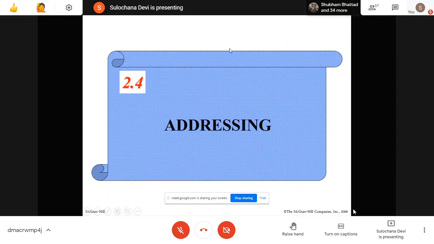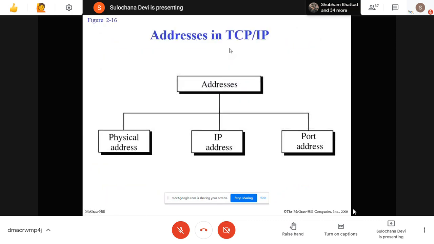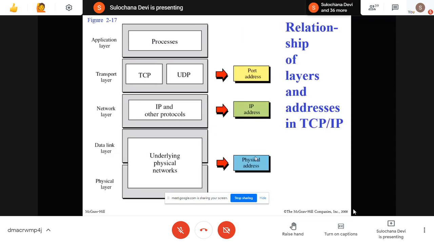Then about addressing, we already discussed there are 3 types of address: physical address or MAC address, IP address or logical address, and port address. Now the physical address is used at the data link layer, the IP address is provided by the network layer, and the port address works at the transport layer. Now we will study a brief description of these 3 addresses, because we have to study these addresses in detail.